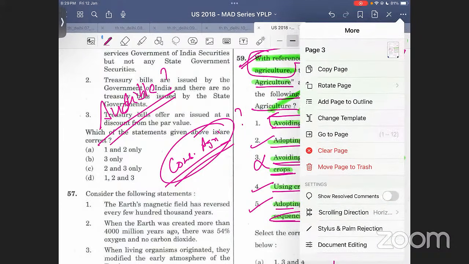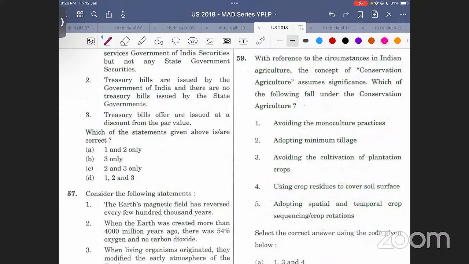चलो, I'll teach you this again. Okay, what I was saying is with reference to circumstances in Indian agriculture. There are some circumstances in Indian agriculture. उनके हिसाब से you have to do conservation agriculture or you have to do some particular practice which is of a lot of significance. ठीक है? What are those things that you can do? You can adopt minimum tillage in India, very easy. You can use crop residue to cover soil surface, very easy in India. You can do crop rotation also in India, very easy.